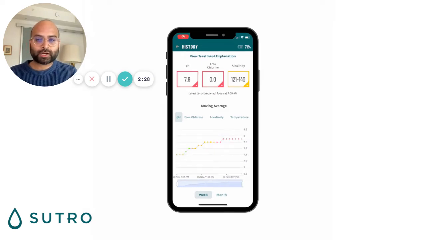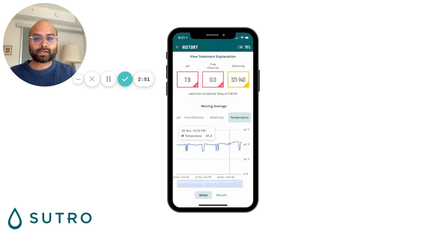This next screen over here shows that you can zoom in and zoom out in the data that you have, as well as select actual time periods. So you can see what was happening at a particular given time. If you want to see how your chemistry changed given rainfall, or if you had a party and you had a really high bather load, that'll also show on this application.